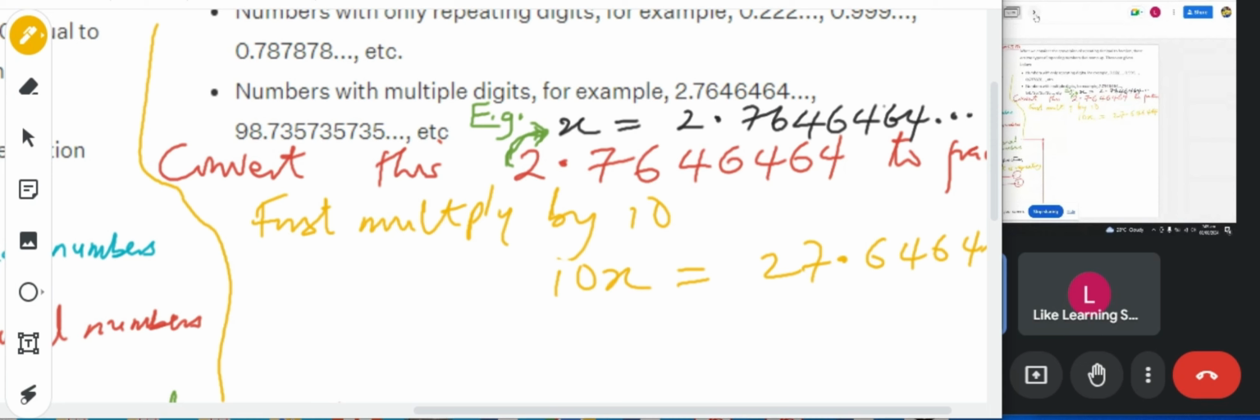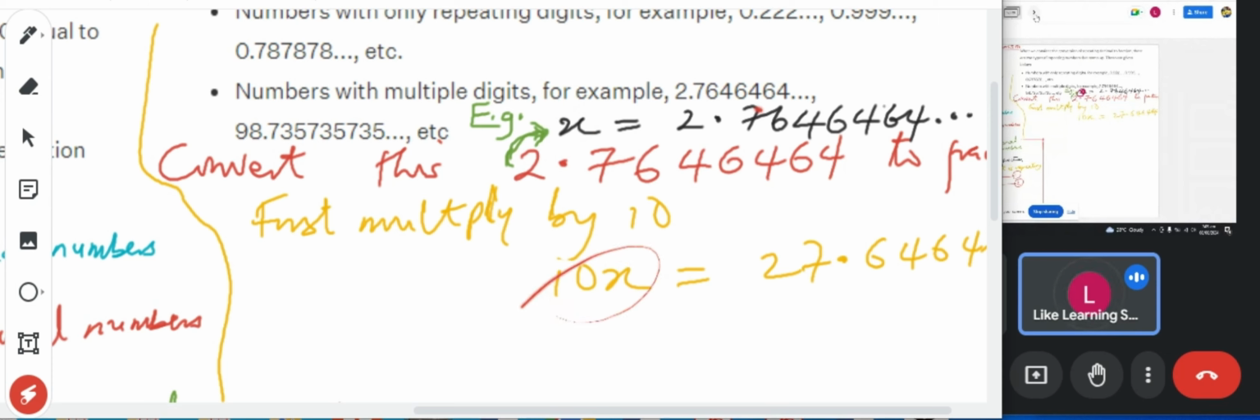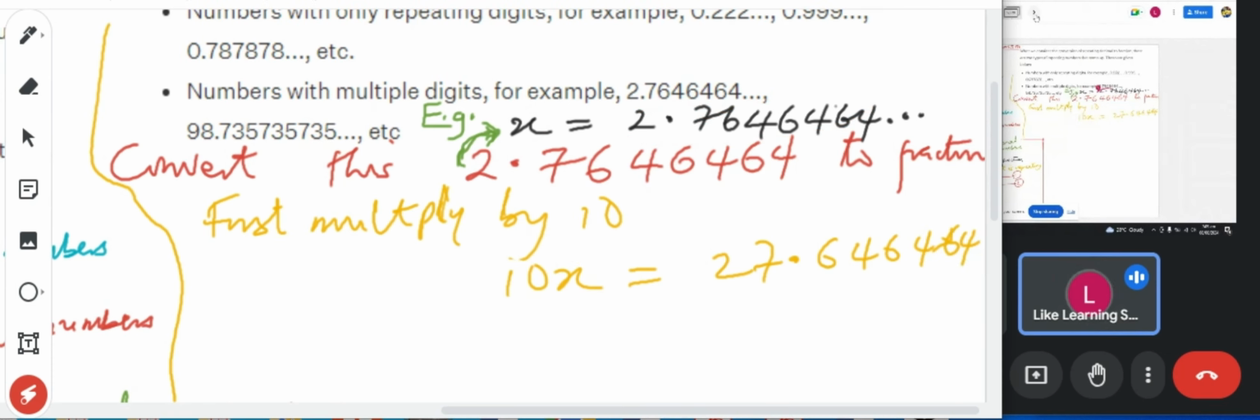Okay, so we have done that. The next thing is, we multiply this by 10 and we have 10x, and we multiply this one by 10 and we have 26.64646464 recurring. What do you think will be the next thing we should do?